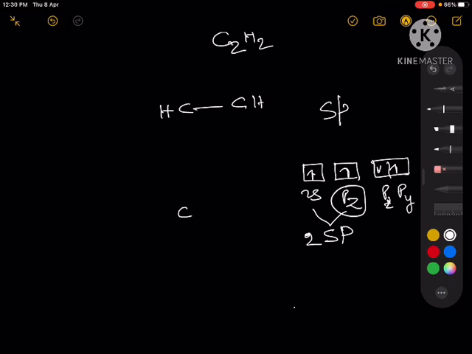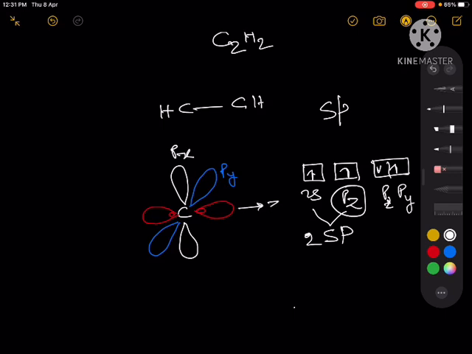So let's say this is one lobe of the sp hybrid, and this is another lobe of the sp hybrid, and now the unhybridized p orbitals are like this. These are the unhybridized p orbitals. Let's say this is py and this is px, and this one is the z axis.